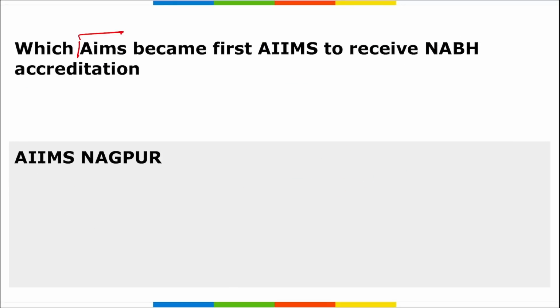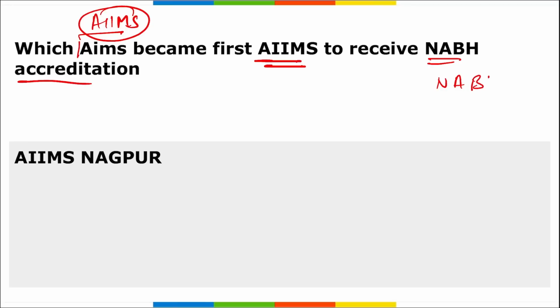Which AIIMS became the first AIIMS to receive NABH accreditation, right? Which AIIMS hospital became the first to receive the NABH accreditation? What is NABH? NABH is your National Accreditation Board for Hospitals and Healthcare Providers. I repeat, National Accreditation Board for Hospitals and Healthcare Providers. Correct? So, which AIIMS became? It is your AIIMS Nagpur that became the first of all AIIMS to be accredited with NABH, the National Accreditation Board for Hospitals and Healthcare Providers.